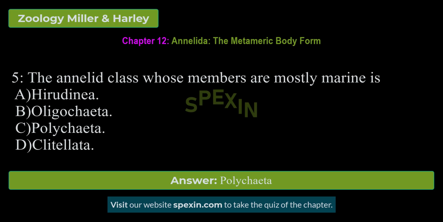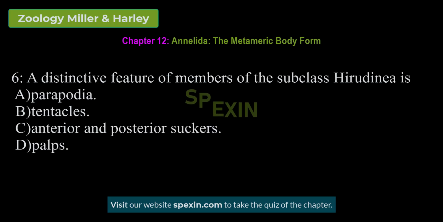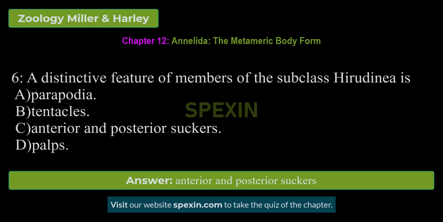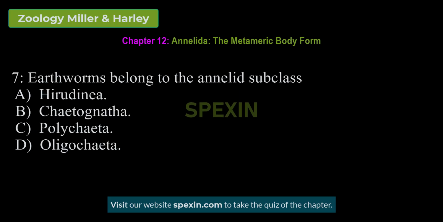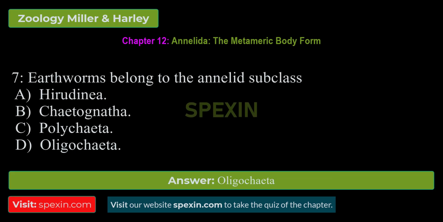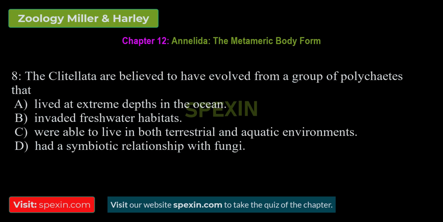Correct answer: Polychaeta. A distinctive feature of members of the subclass Hirudinea is parapodia, tentacles, anterior and posterior suckers, palps. Correct answer: anterior and posterior suckers. Earthworms belong to the annelid subclass Hirudinea, Chaetognatha, Polychaeta, Oligochaeta. Correct answer: Oligochaeta.